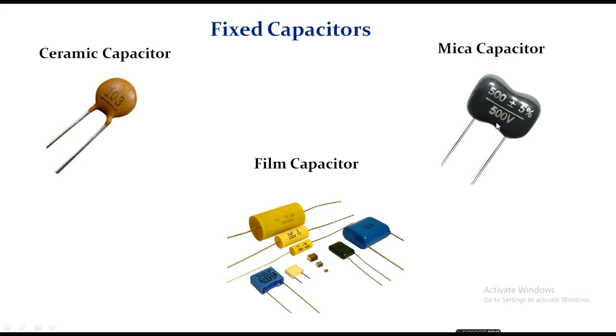Third one, mica capacitor. The term mica refers to a collection of natural minerals. A silver mica capacitor is a capacitor that uses mica as the dielectric. These capacitors are classified into two types, namely silver mica capacitor and damped mica capacitor.